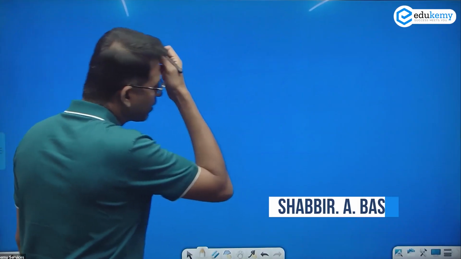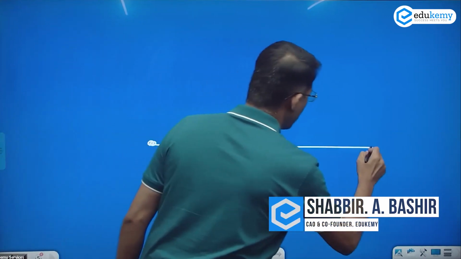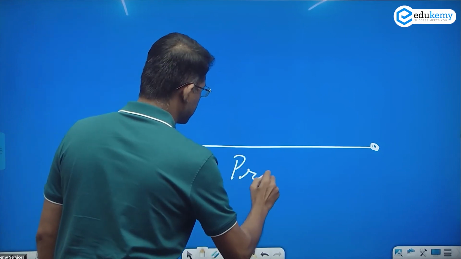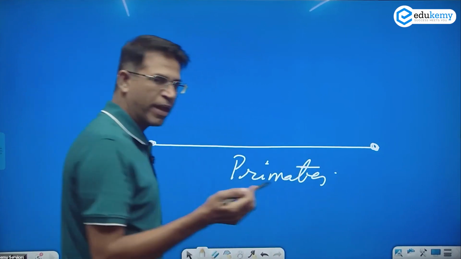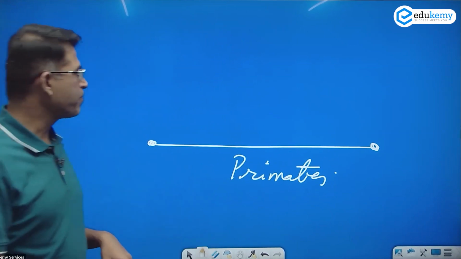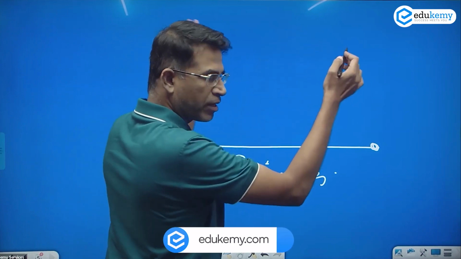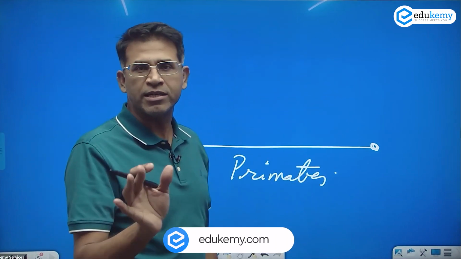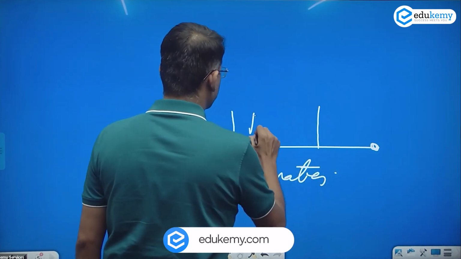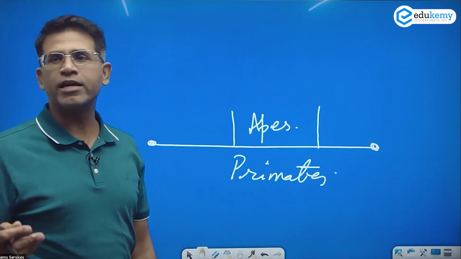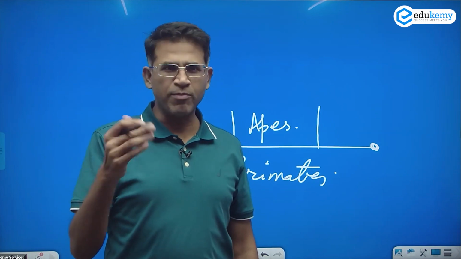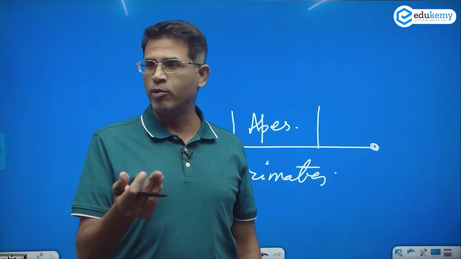If you look at the evolution, there was a phase when we had primates. Primates means monkeys, chimpanzees. All of those species are called primates. Primates will include monkeys, and from the primates we start having what's called the apes. Apes like gorilla, orangutan, gibbons. Gibbon is one type of ape. We have bonobos, chimpanzees.